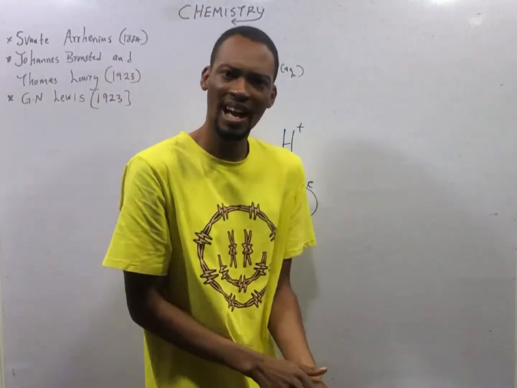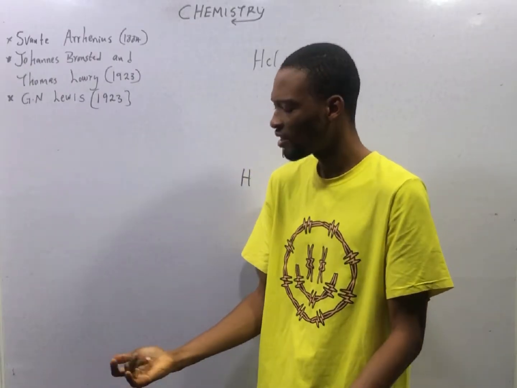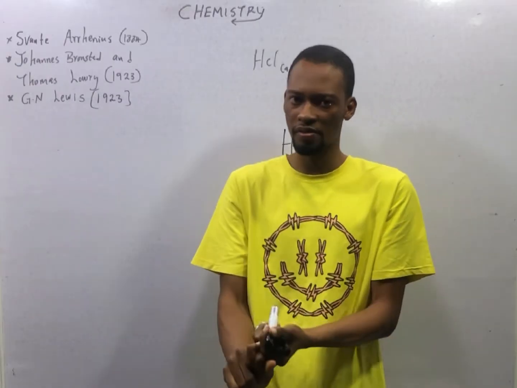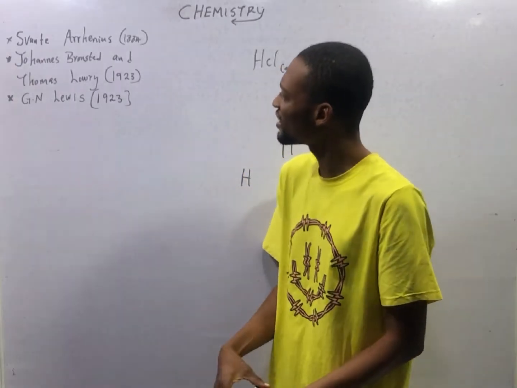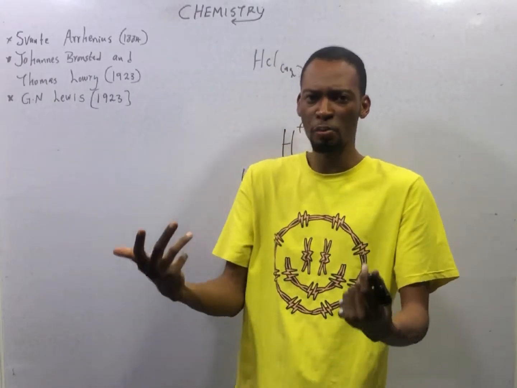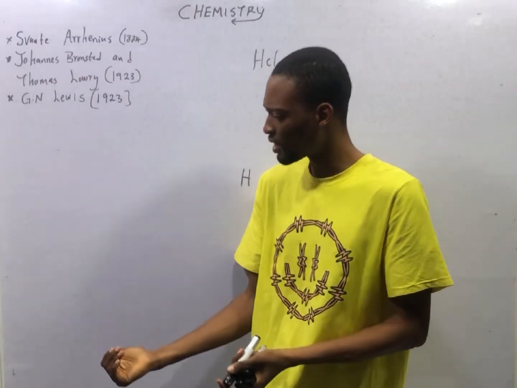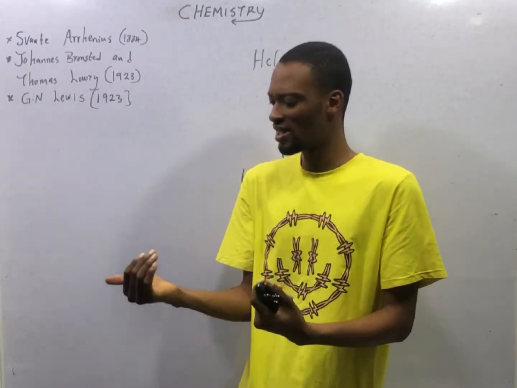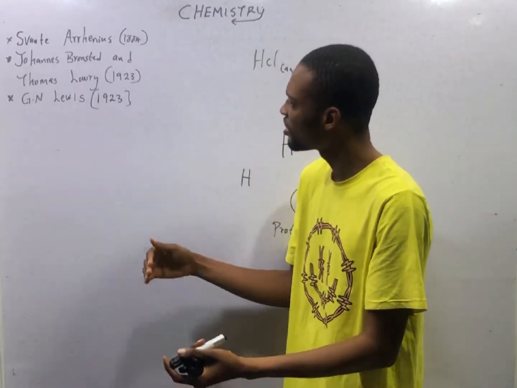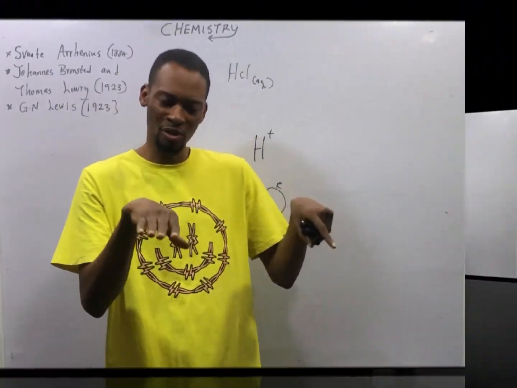By the way, acid is from the Latin word acidus, which means sour. Acid has a sour taste and acid is corrosive. Bases, on the other hand, have a bitter taste and they feel slippery and soapy. These are the basic physical properties of acids and bases. Both acids and bases can change the colors of indicators, which we shall see very soon. And they have their chemical properties or their reactions, which we shall also look at.